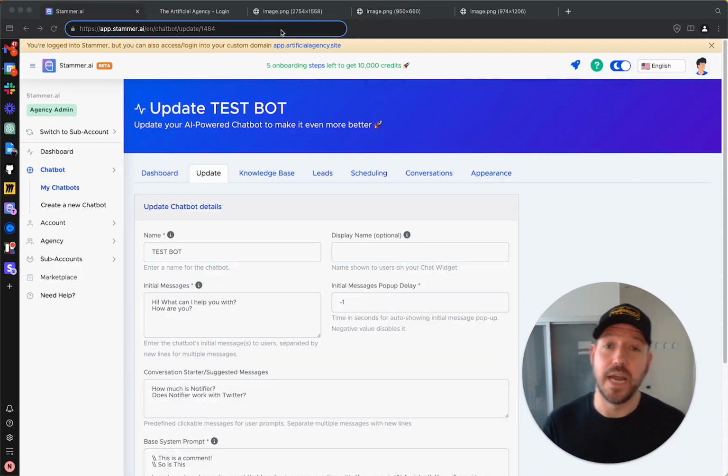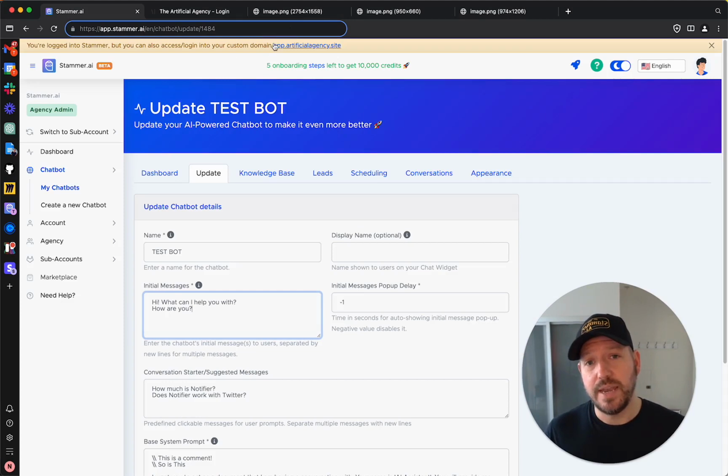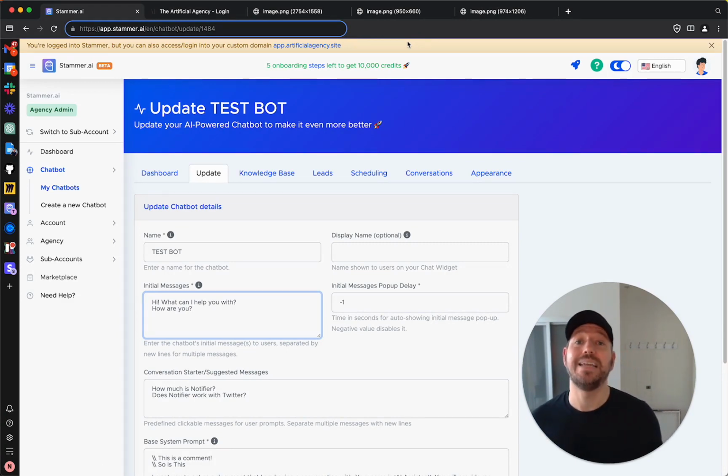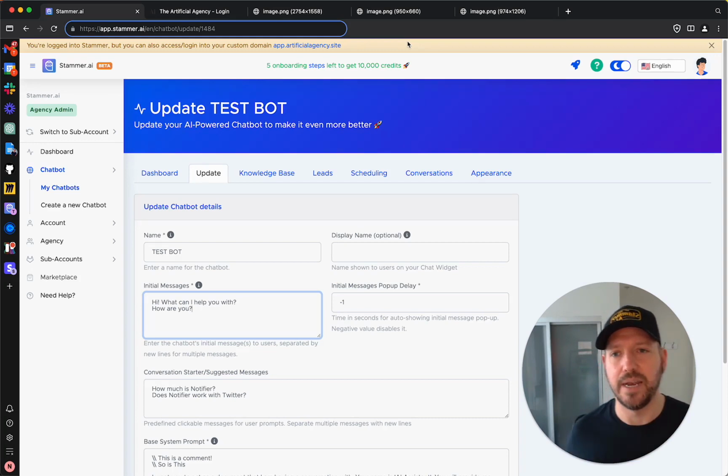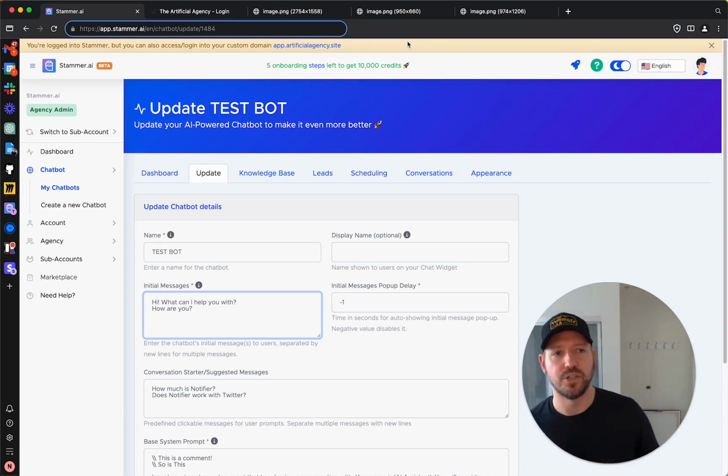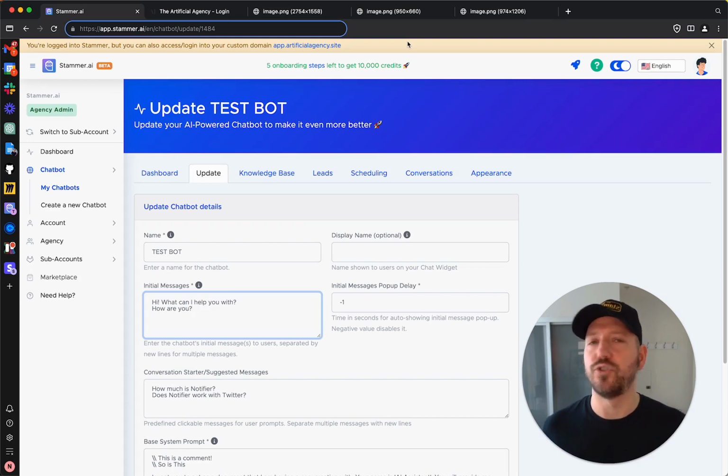Now, another thing we got out that you may have noticed, we now have this notification here in the top bar that is reminding you, we hope this will reduce confusion, that you can then go ahead and log into your white label domain. What was happening is we realized it was confusing sometimes to realize that after you deploy your custom domain, you need to then go and log into that custom domain in order to see all the branding that we're talking about. So this will display here, and we're hoping it's going to reduce a lot of confusion with that.